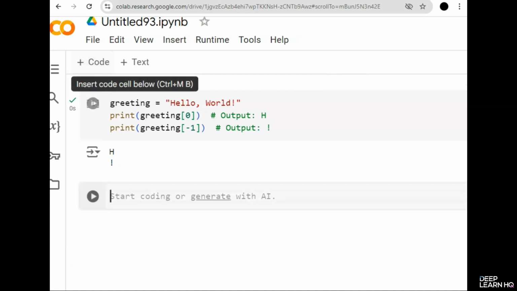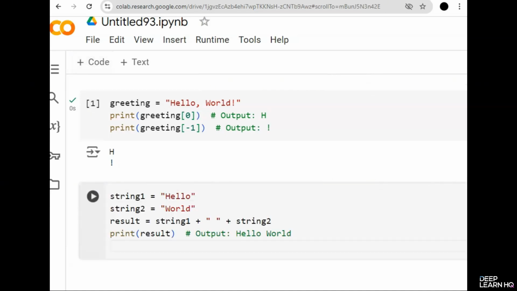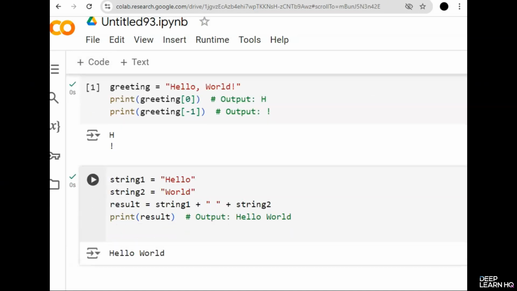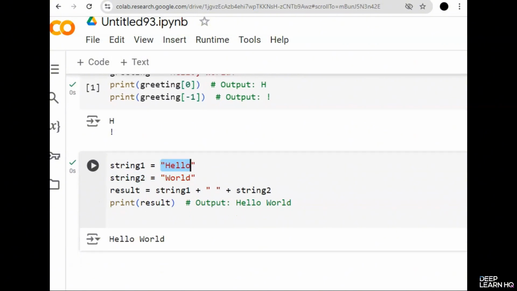Here I'm going to create a new cell and paste our code. So it has concatenated these two strings, hello and world. String 1 and string 2 are concatenated here. So moving on to the other.